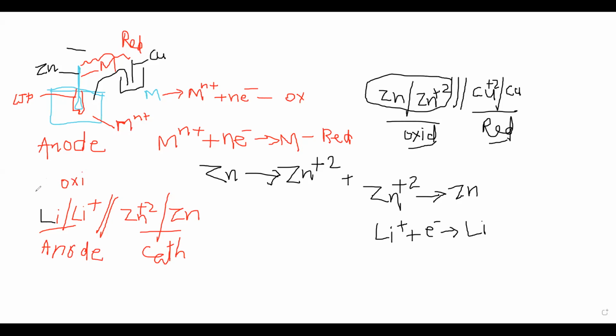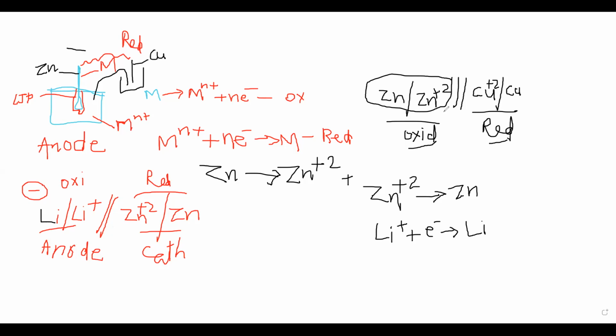The anode is having a negative charge, which is quite opposite to that of electrolysis. In electrolysis, anode is having oxidation, and it is again giving electrons, but it is a positive charge. Here it is a reduction, that is, the reduction is taking place at this half cell. Okay, this is the cell construction.